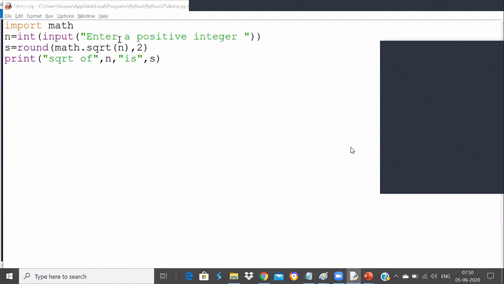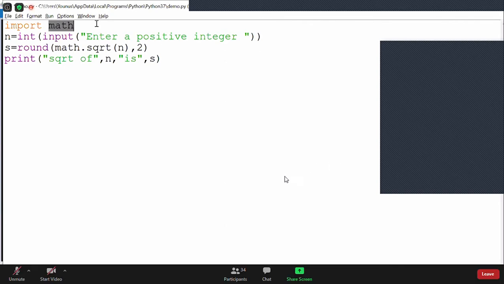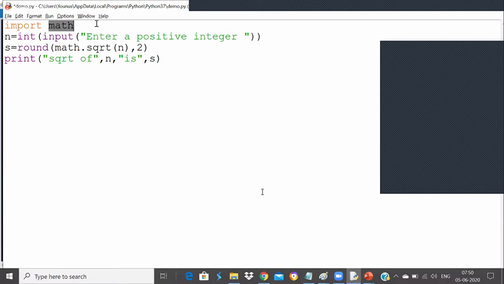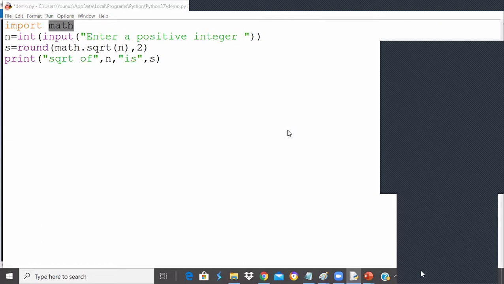No, math is not a built-in, Satyam. So that's why we imported that math. Yeah, he can contact our team people, na? So let's help him out again.